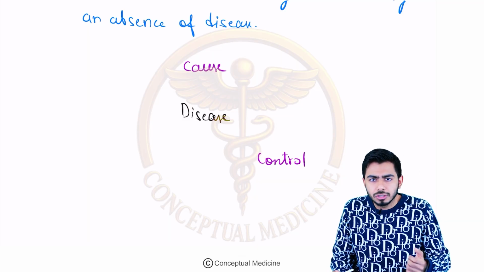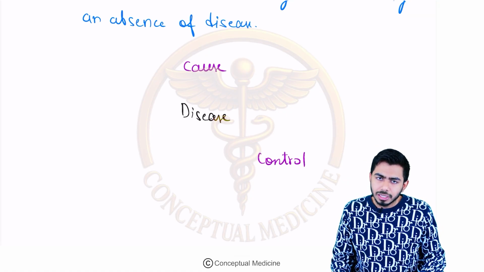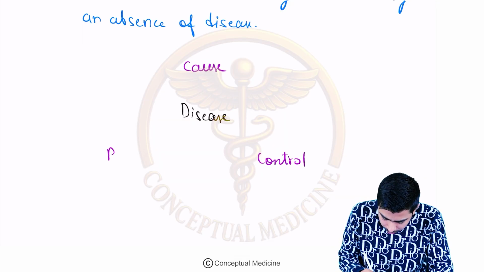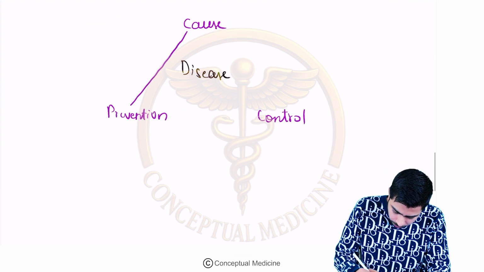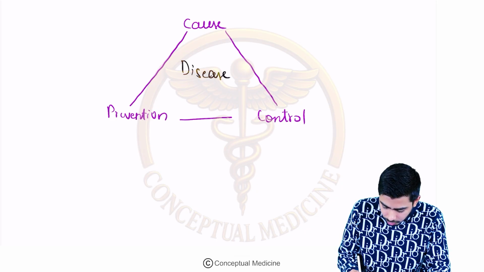We are having vaccinations for the prevention of the disease. That is the meaning particularly. So first the cause, then we'll try to control the disease, and then we'll try to prevent the disease, so prevention. Fine. So for any disease, first we'll try to find the cause of the disease.